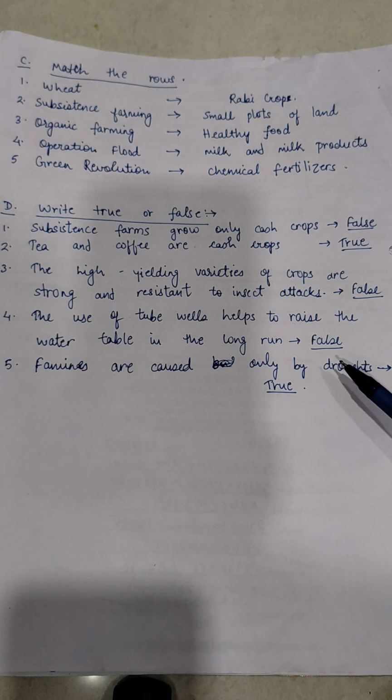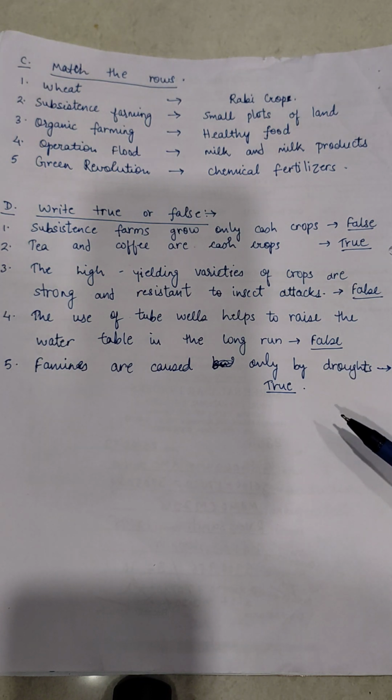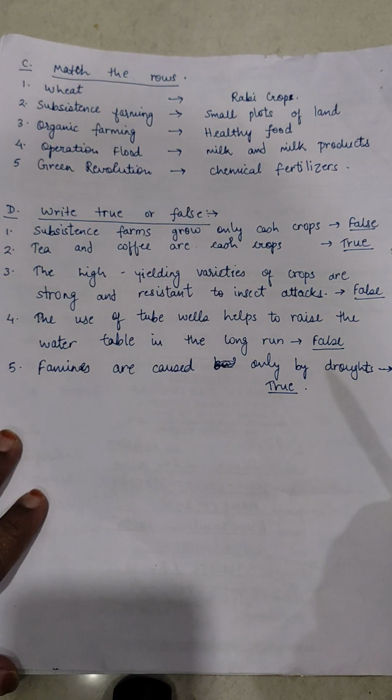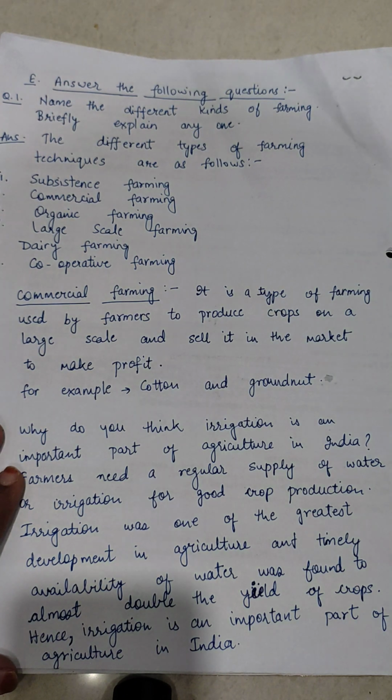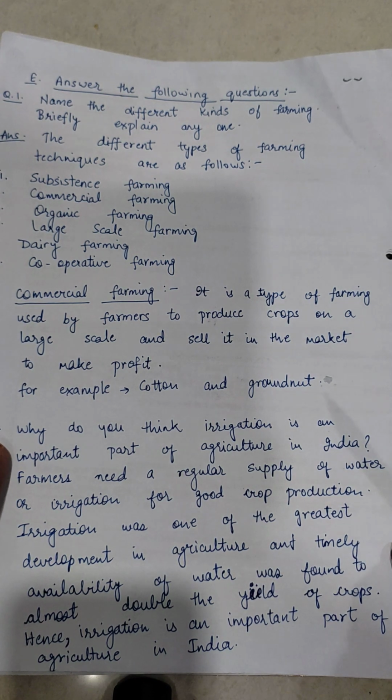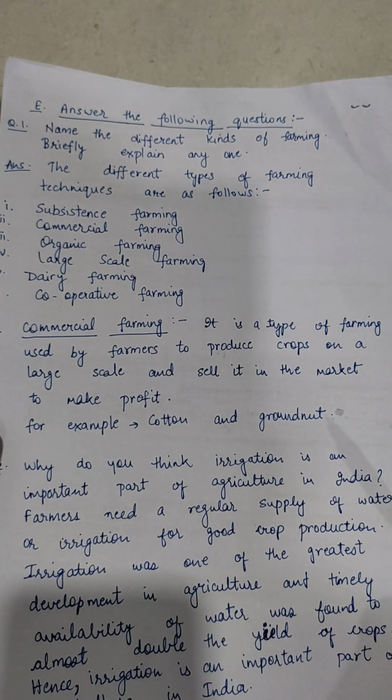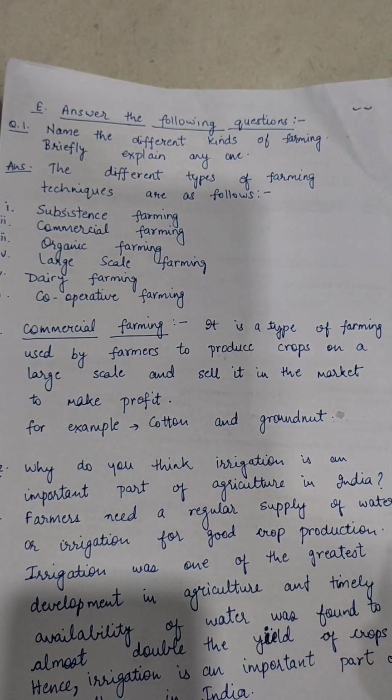Answer is false. Fifth, famines are caused only by drought. Answer is true. E, answer the following questions. Question number 1. Name the different kinds of farming. Briefly explain any one. Answer.